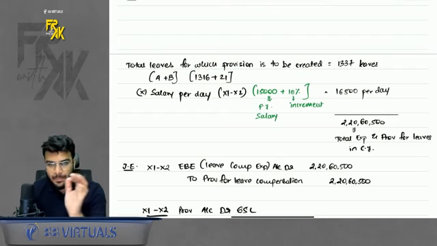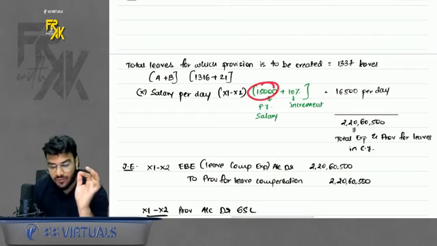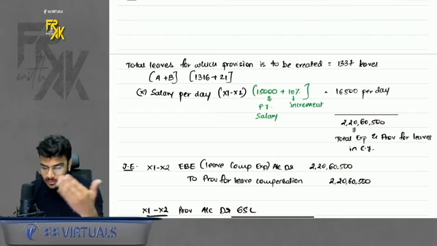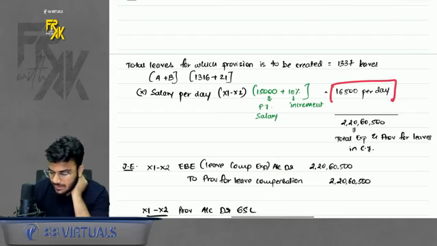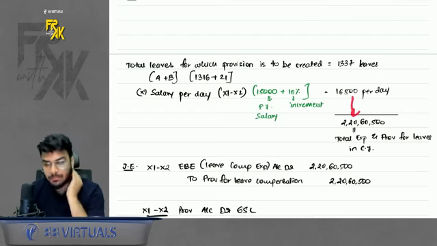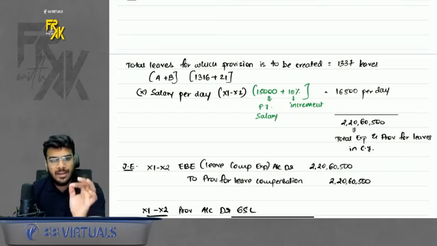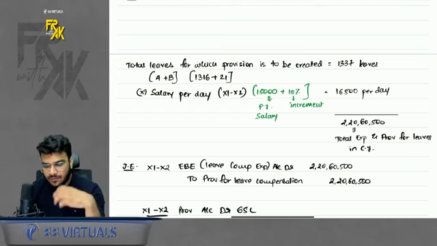Multiply this by salary per day. Now the salary of the previous year was 15,000 per day, but a 10% increment is there. Of course, we are assuming that even the new employees get the incremented value. So the salary per day is 16,500. So the company books a total expense and provision of this amount. Why expense and provision? Because the employees have this much leave balance in the current year, book the expense and provision in the current year.